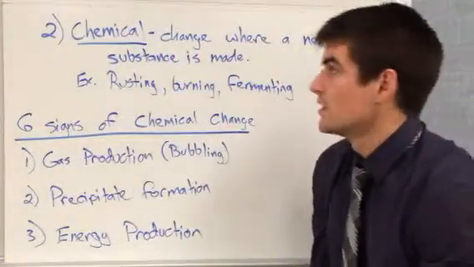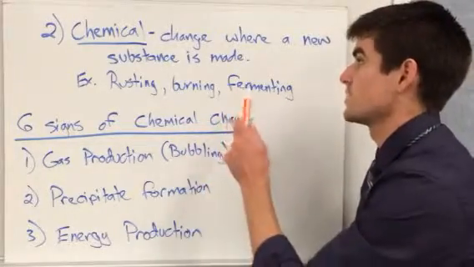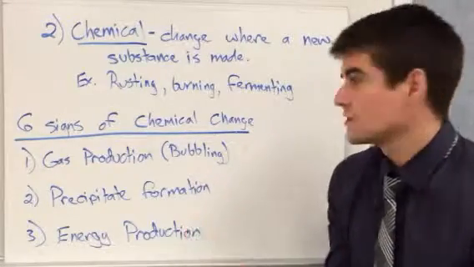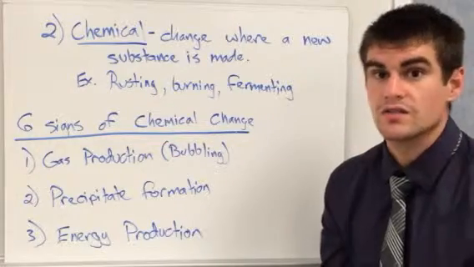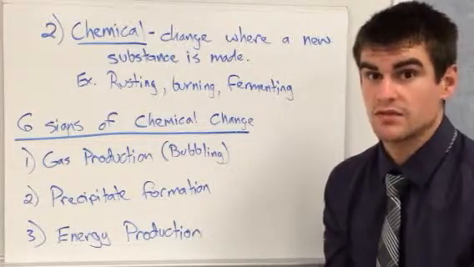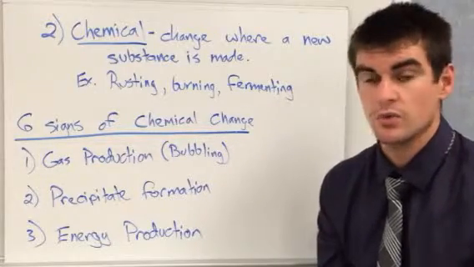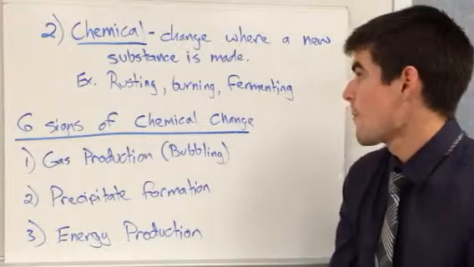The other part then, the second type, is chemical changes. So chemical changes are where a new substance is made. Think about rusting, burning, fermenting. When something rusts, that's iron and oxygen coming together to make iron oxide. Burning something, you're taking wood, paper, whatever, you're making CO2, you're making water.